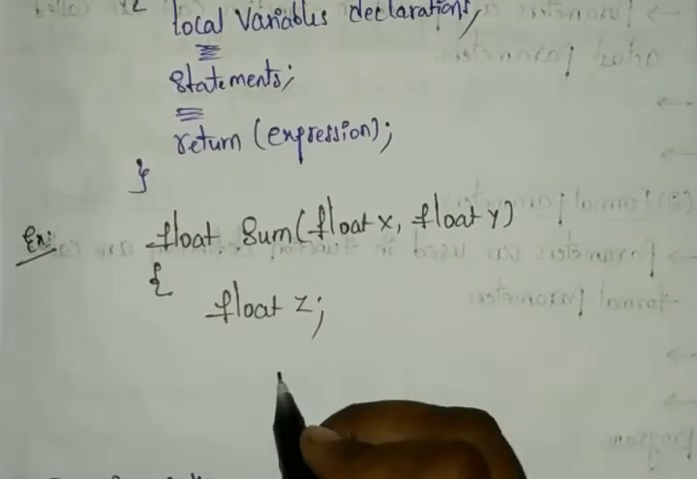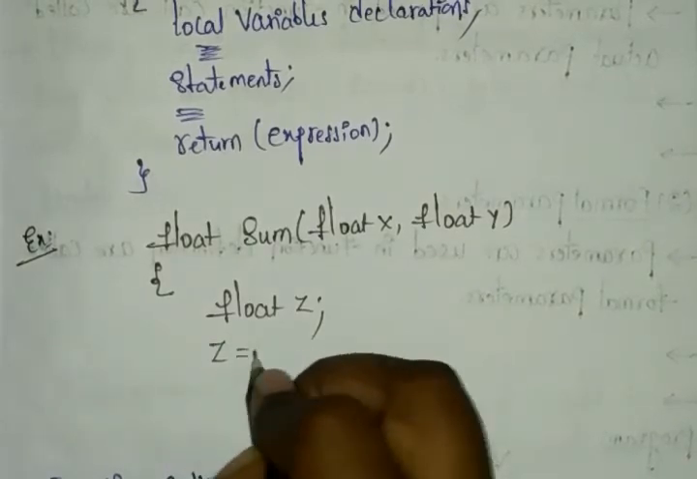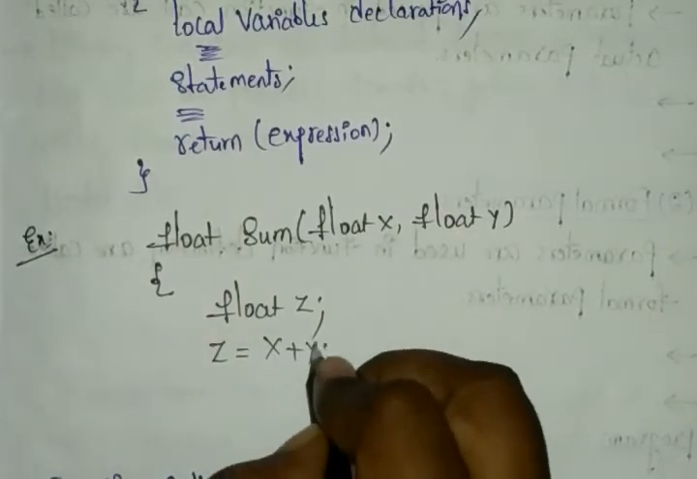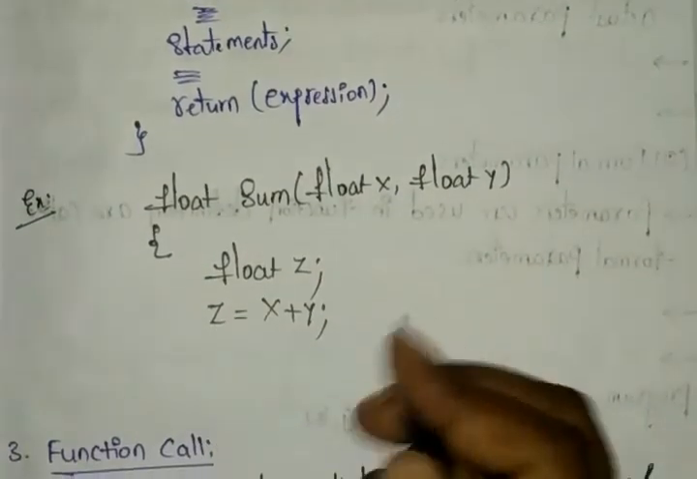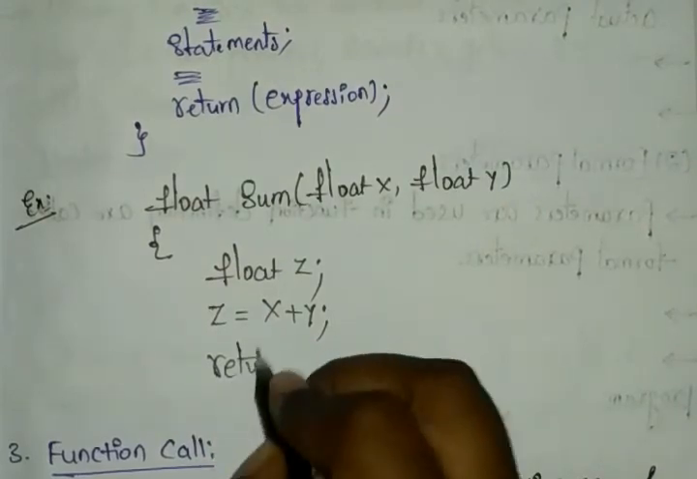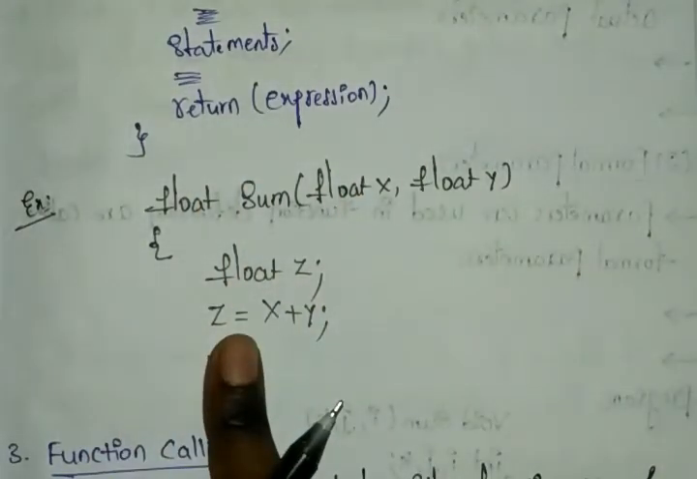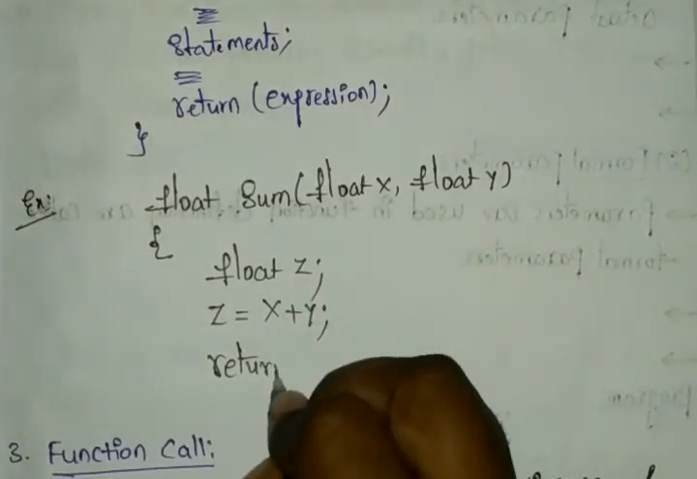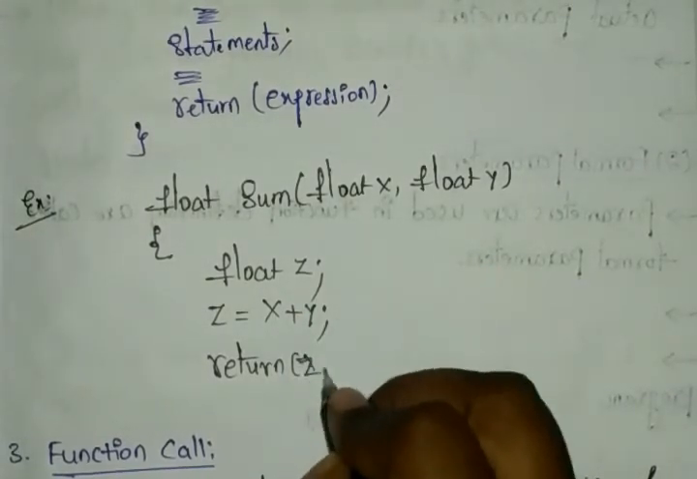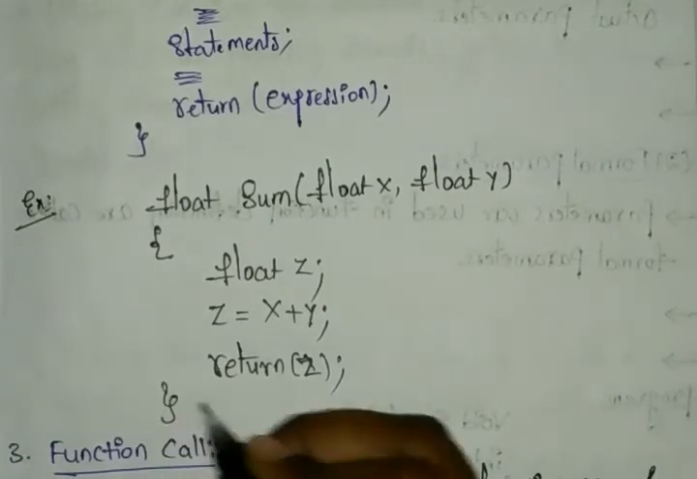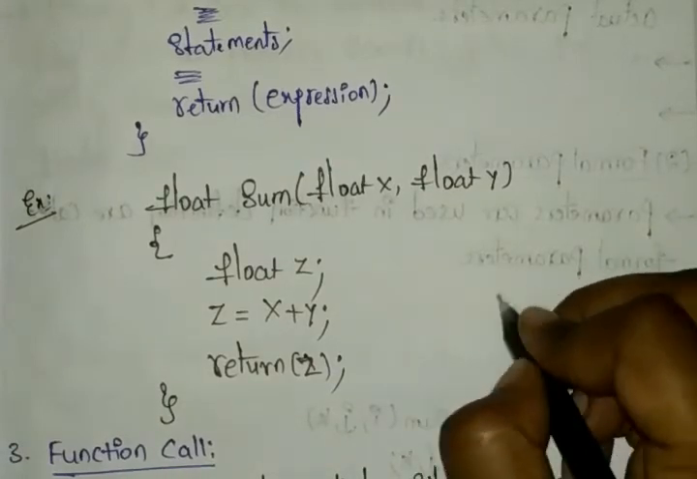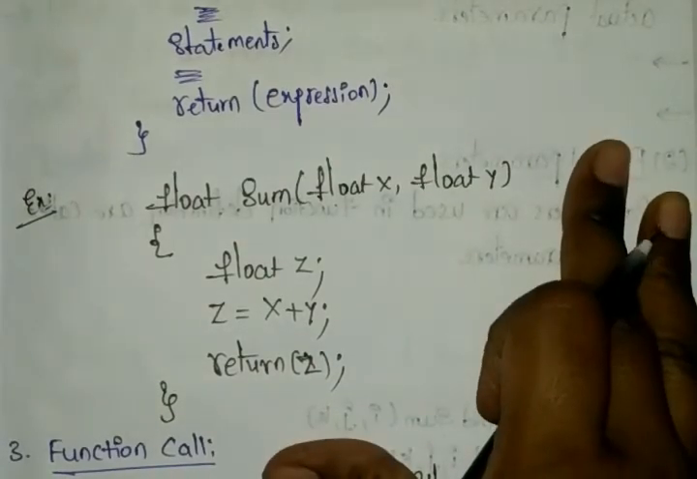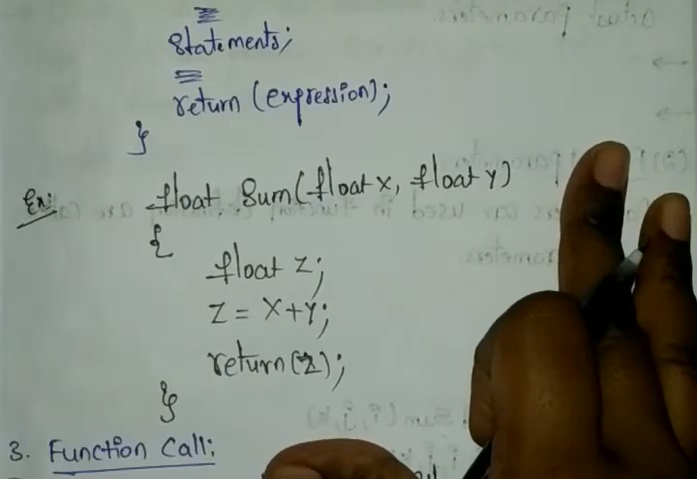With the local variable, I'm adding x and y. You can see z is equal to x plus y, so the value will be the float z. Next you can return z. Whatever you give in the expression, here the expression is z. Return z, then you can close. The output will display z equals something. Whatever value you give will be displayed in the output section.